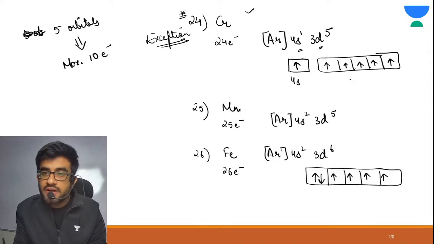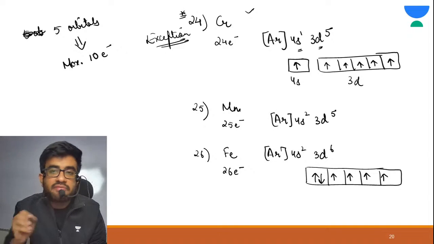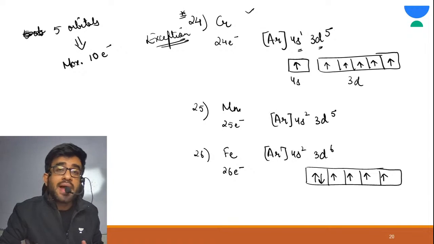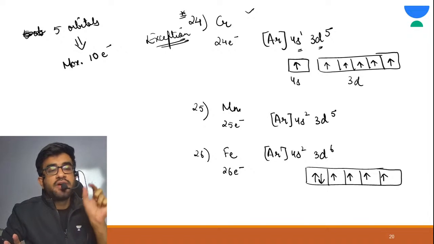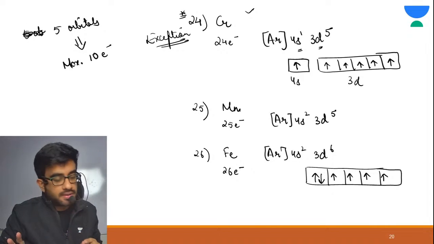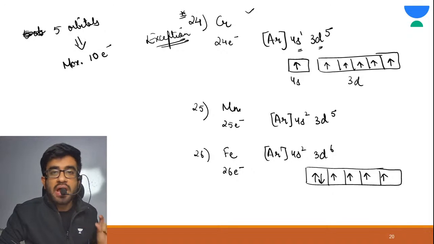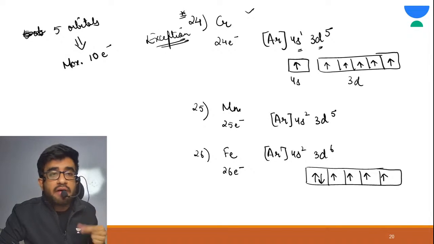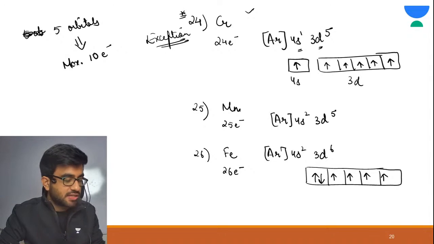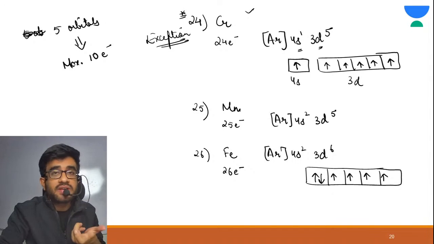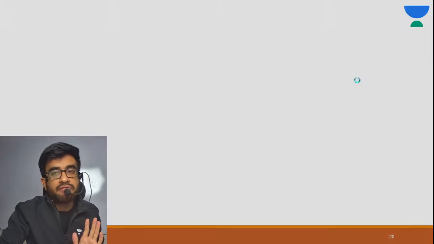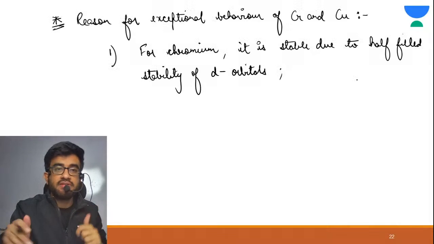See, this is your d orbital, this is your 3d. Is it half filled? Yes, because maximum you can fill 10 electrons in d, and you have filled 5: 1 1 1 1 1. So this is a very stable configuration. If you have any half filled orbital, that is very stable. Now why it is stable, I will explain. We have understood that half filled is stable, but we need to know why.